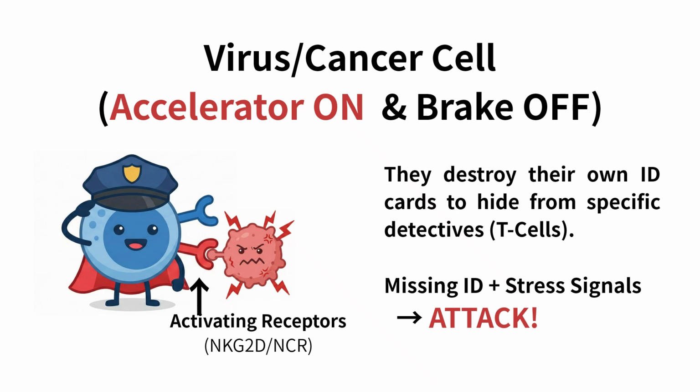Second, these sick cells release stress signals. The NK cell detects these using activating receptors like NKG2D. These turn the accelerator on. With the brake off and the accelerator on, the result is an immediate attack.